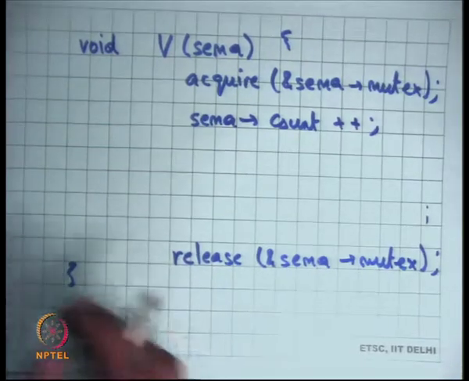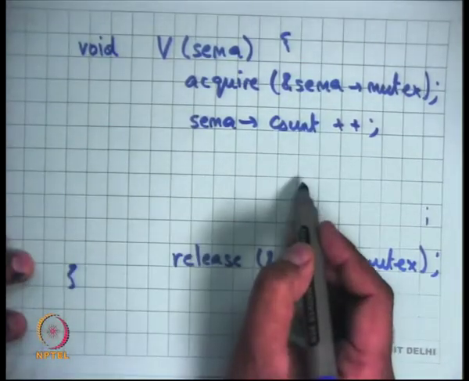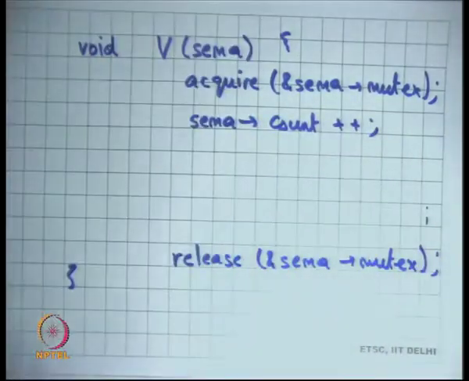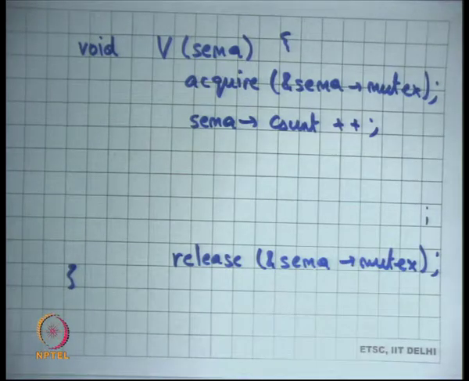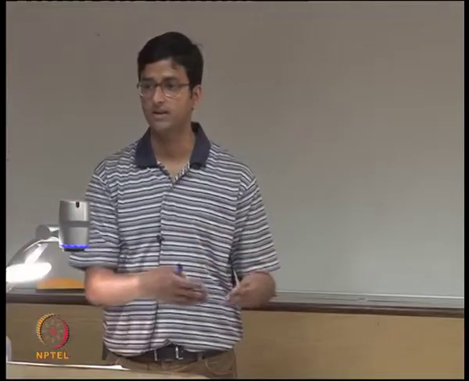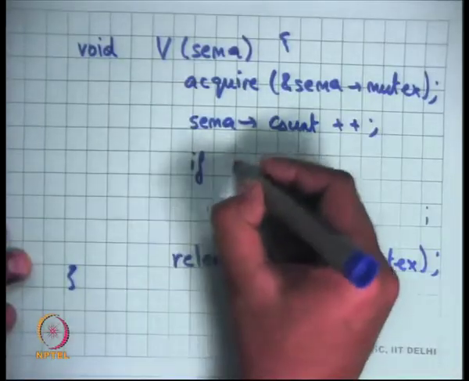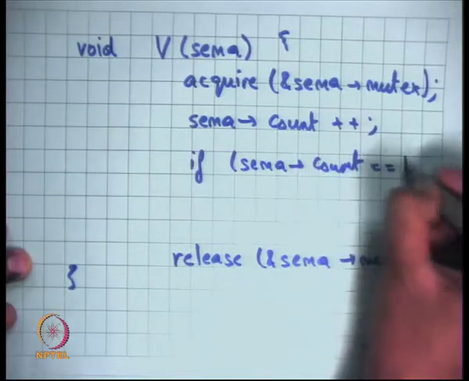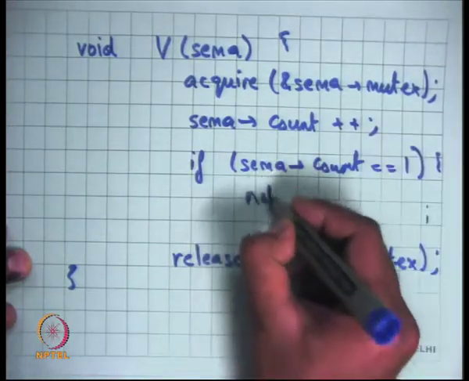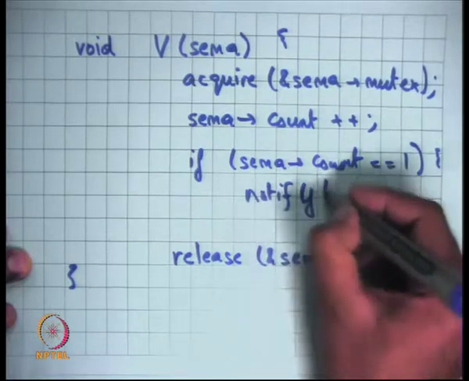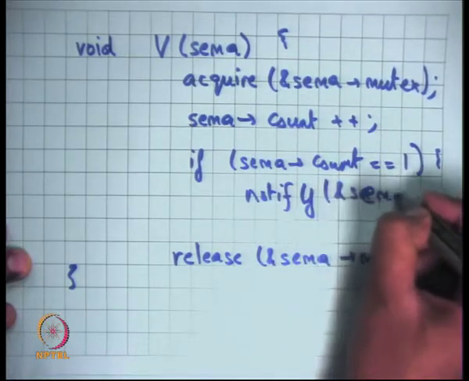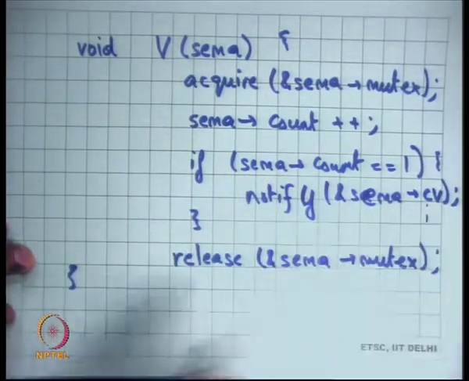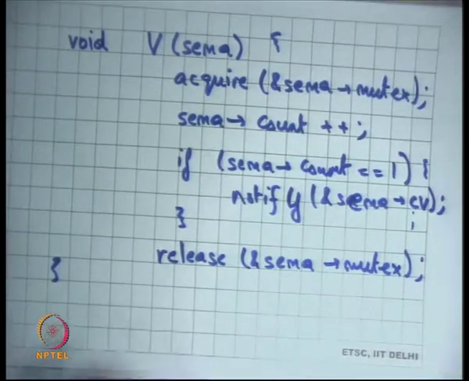Notify. I could always notify, or a more efficient thing could be to check if the count is equal to 1, and only then notify. If it has just become 1 from 0, only then is there a likelihood that anybody is waiting. So I basically say if sema dot count is equal to 1, notify sema dot cv.